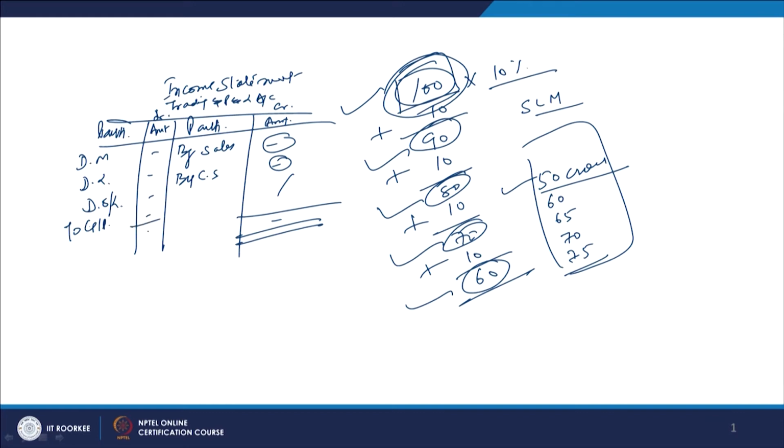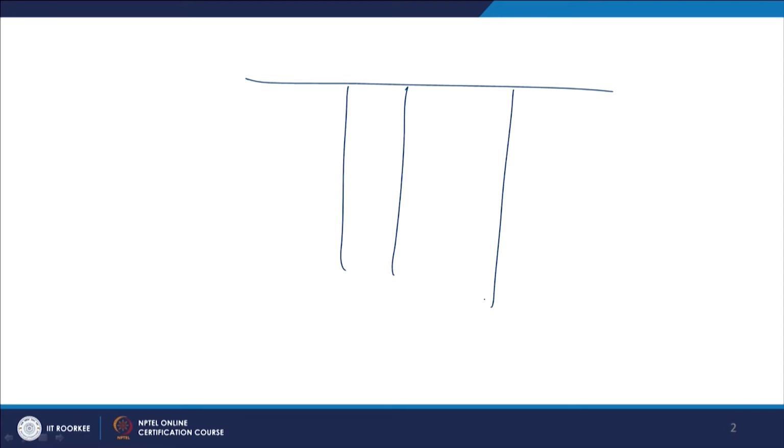So, you will first calculate the gross profit, and then take this statement forward. You prepare the profit and loss account, which continues the trading account. You write here 'by gross profit', and then 'by indirect incomes', which you can call non operating incomes, and you keep adding. Then 'to indirect expenses', or non operating expenses.